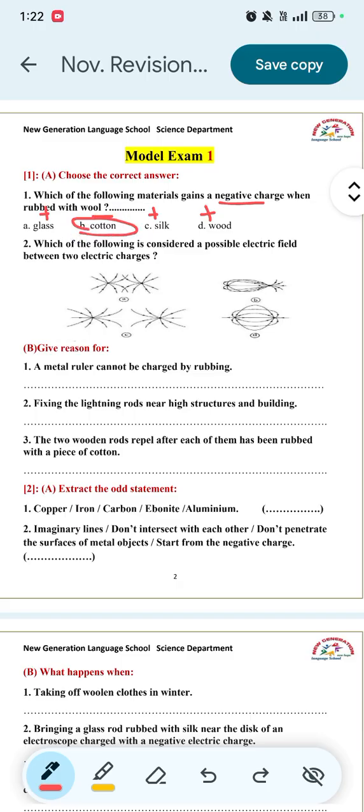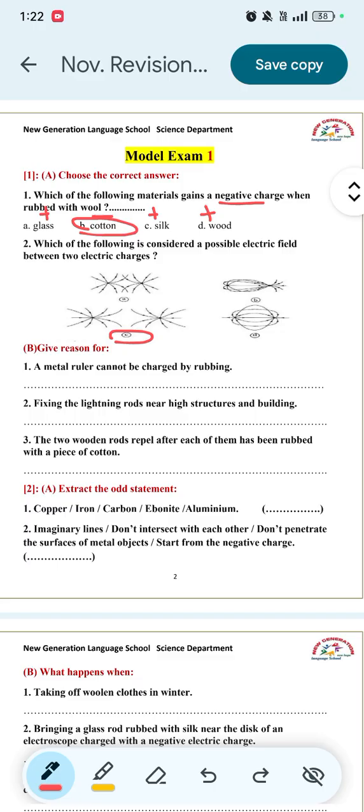Question 2. Which of the following is considered a possible electric field between two electric charges? We said that from the properties of electric field lines, they don't intersect with each other. So what is the correct answer? Yes, letter C. Why? Because the lines here don't intersect with each other.